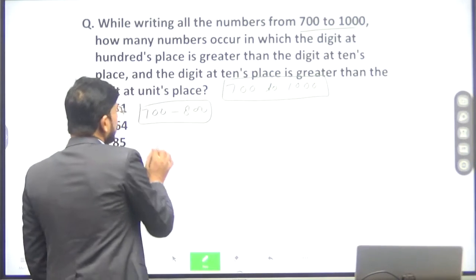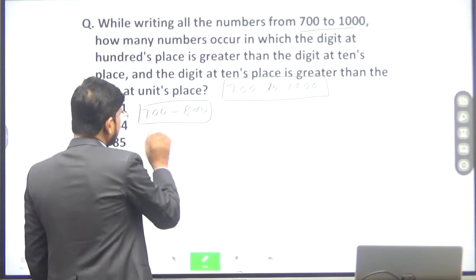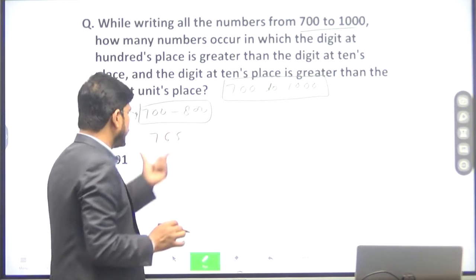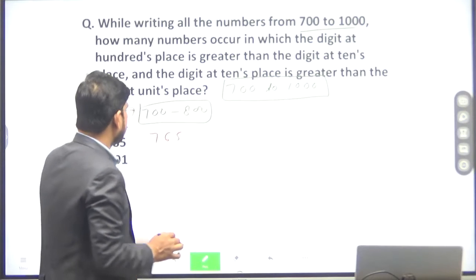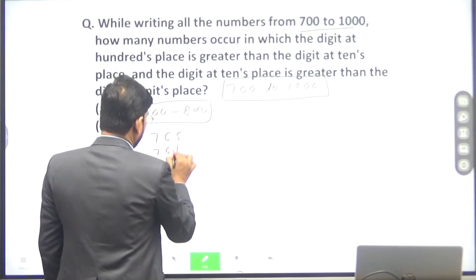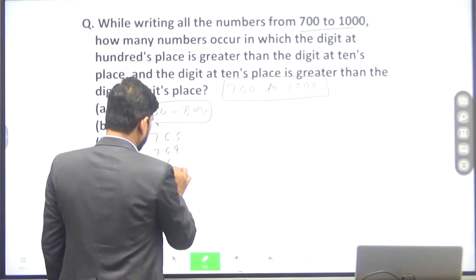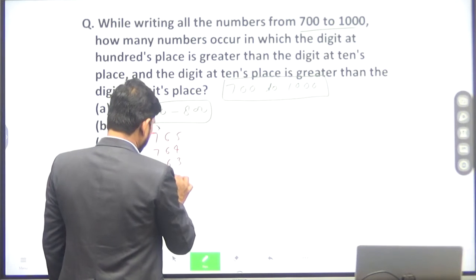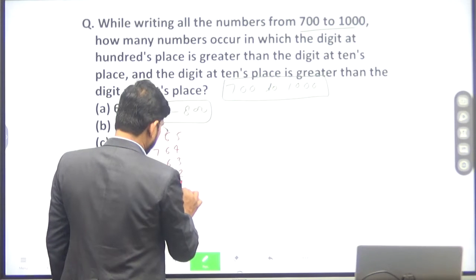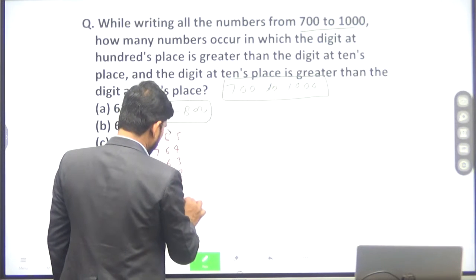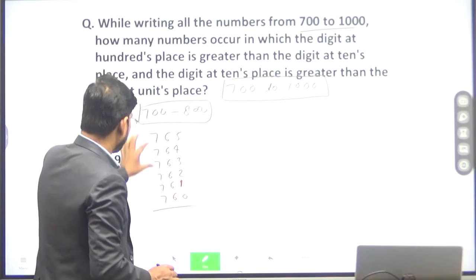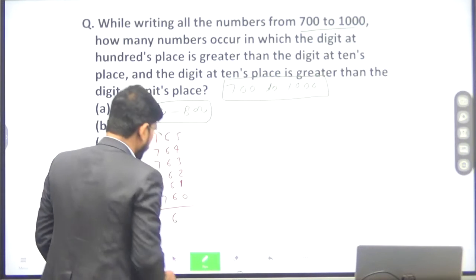How many numbers will be there? Suppose the first number is 7, 6 and 5. This will be the condition. 7, 6, 5. So the next numbers are 7, 6, 4, 7, 6, 3, 7, 6, 2, 7, 6, 1 and 7, 6, 0. How many numbers are there? There are 6 numbers here.